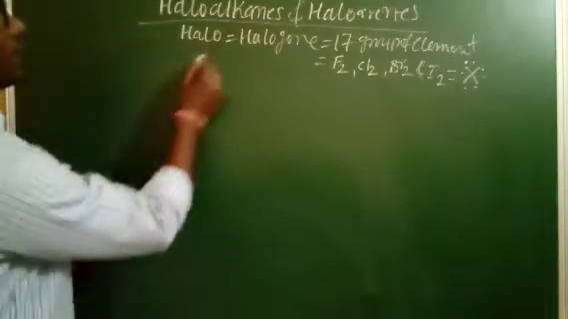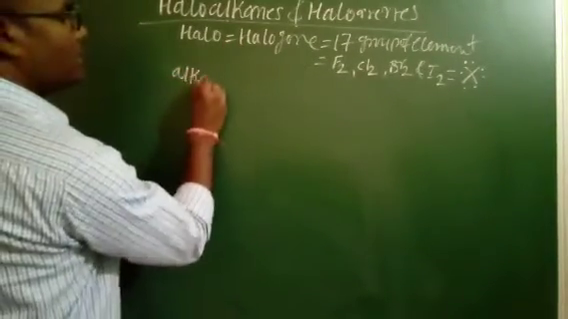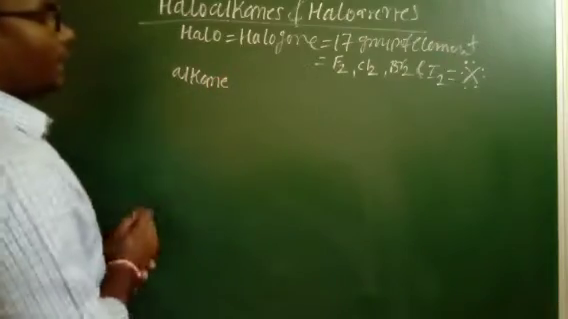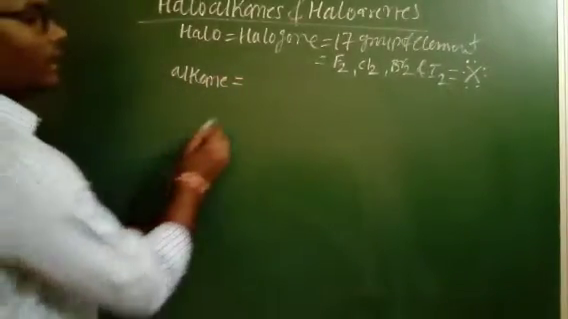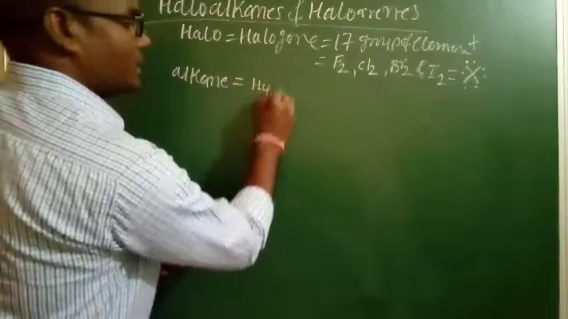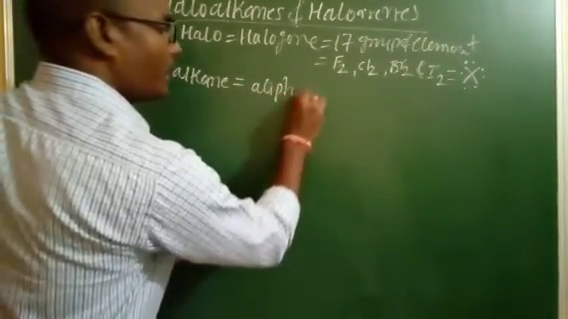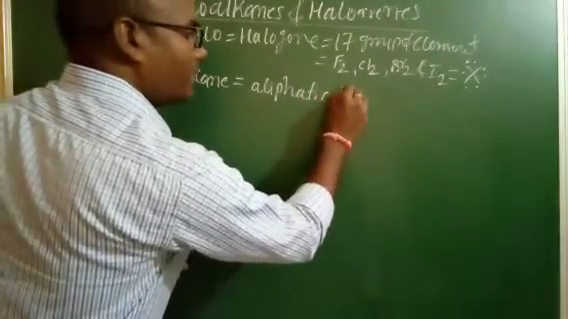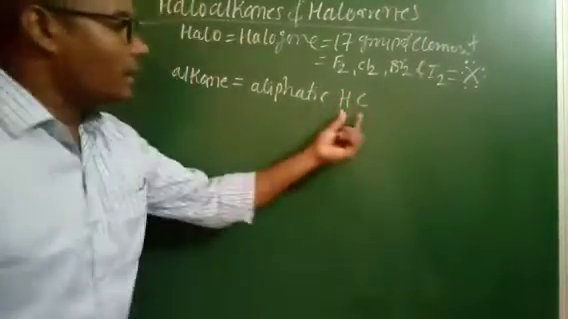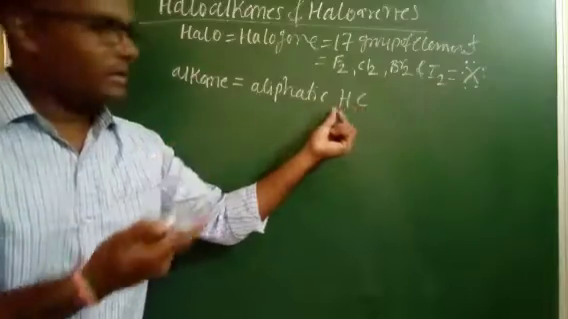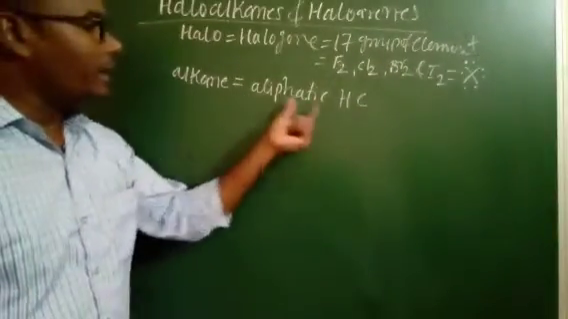Right. So next after that is alkane. So what is alkane? Alkane is an aliphatic hydrocarbon chain. Hydrocarbon chain I mention as HC, right? So in short form, the aliphatic hydrocarbon chain.